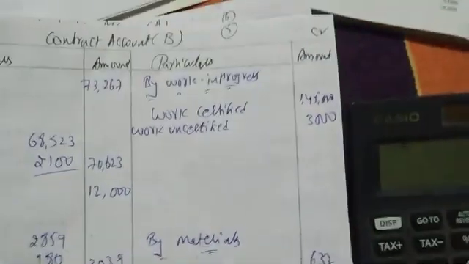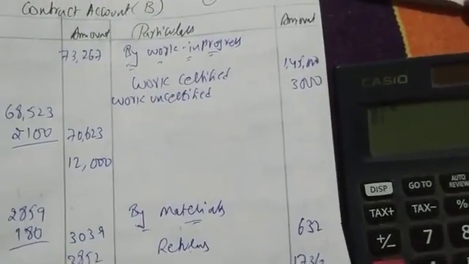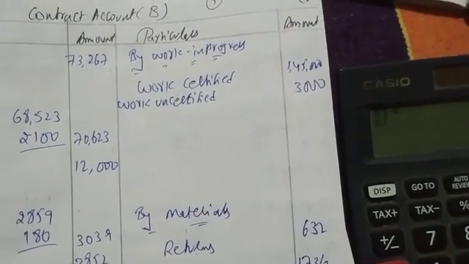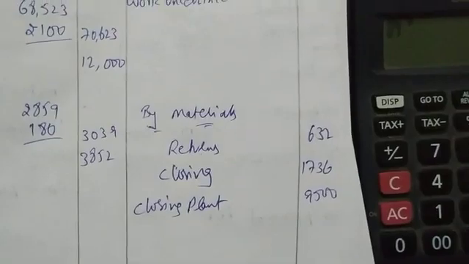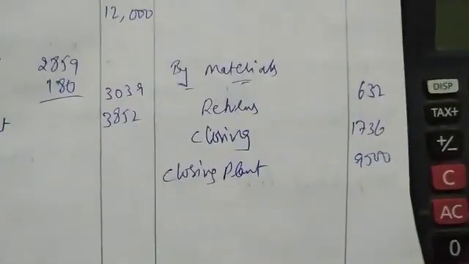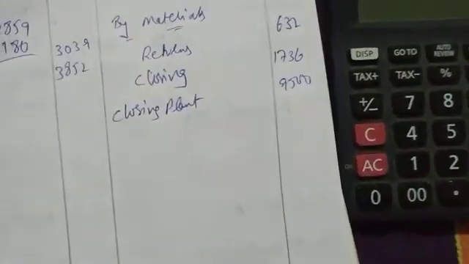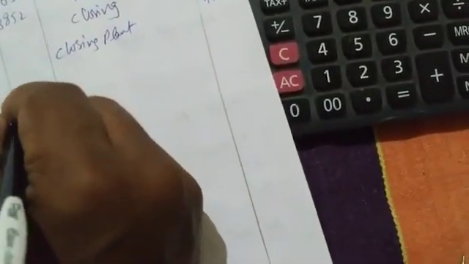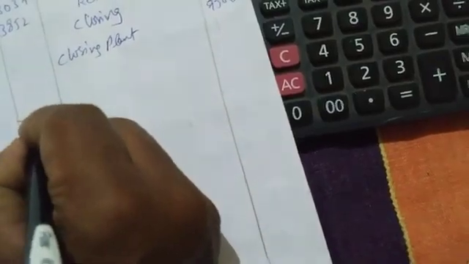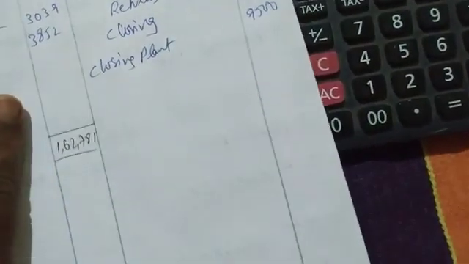Then next, 145 plus 3,000 plus 632 plus 1,736 plus 9,500. We are getting 1,50,000 some change. The credit side is less. So I am writing here by 1,62,781.